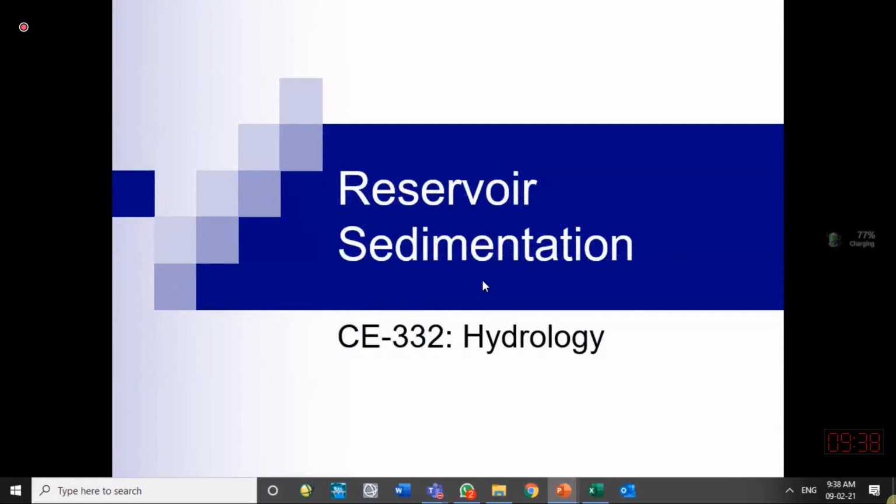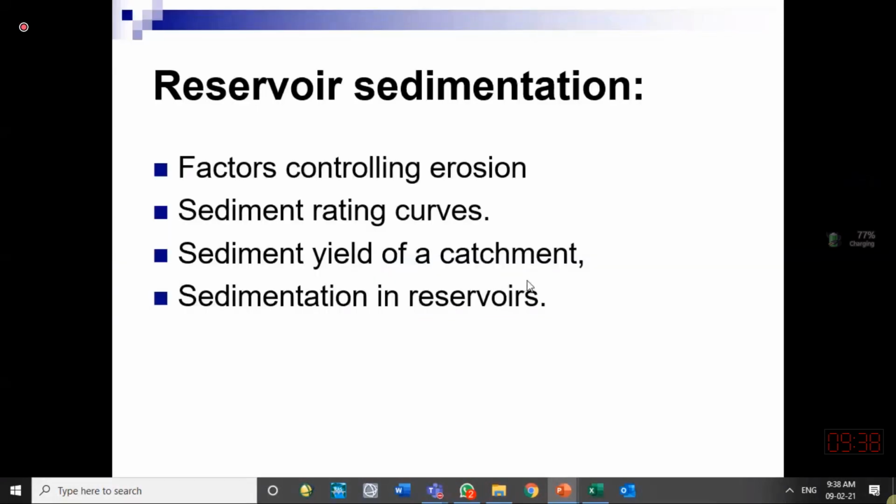So this reservoir sedimentation is important for us because we make the dam to store water in the reservoir so that we can use that water when we need it. But that reservoir storage is depleted. That reservoir storage is being taken by the deposited sediment inside it. So we want to manage these sediments in a better way. So these are the things which we want to tell you.